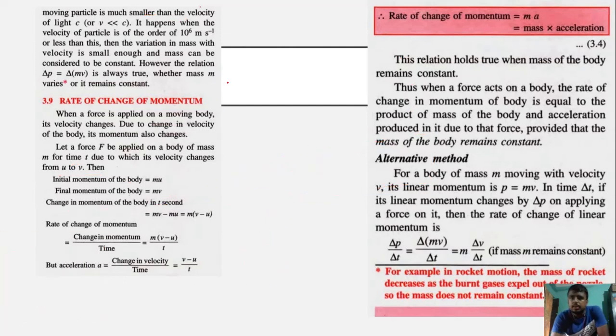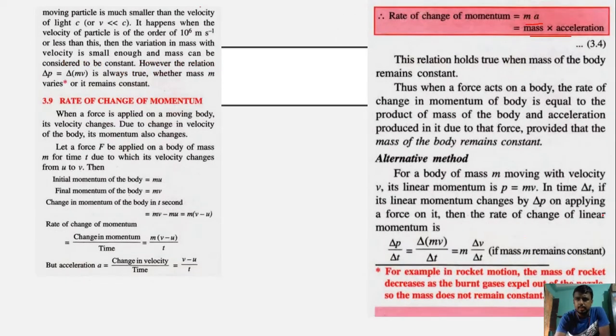Okay, now the rate of change of momentum is equal to ma, that is mass into acceleration. This relation holds good when the mass of the body remains constant. When a force acts on a body, the rate of change of momentum is equal to the product of the mass of the body and the acceleration produced in it due to that force.